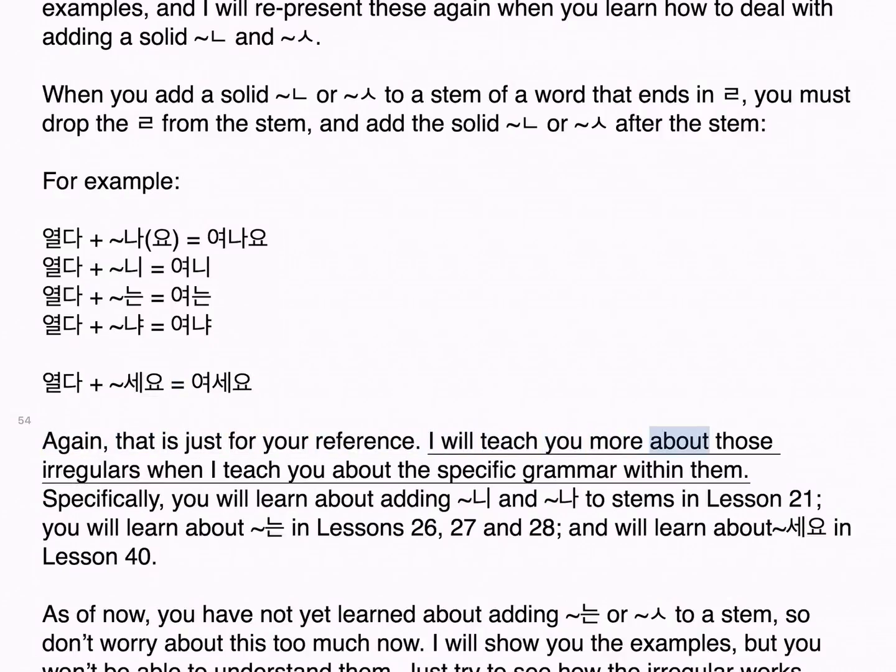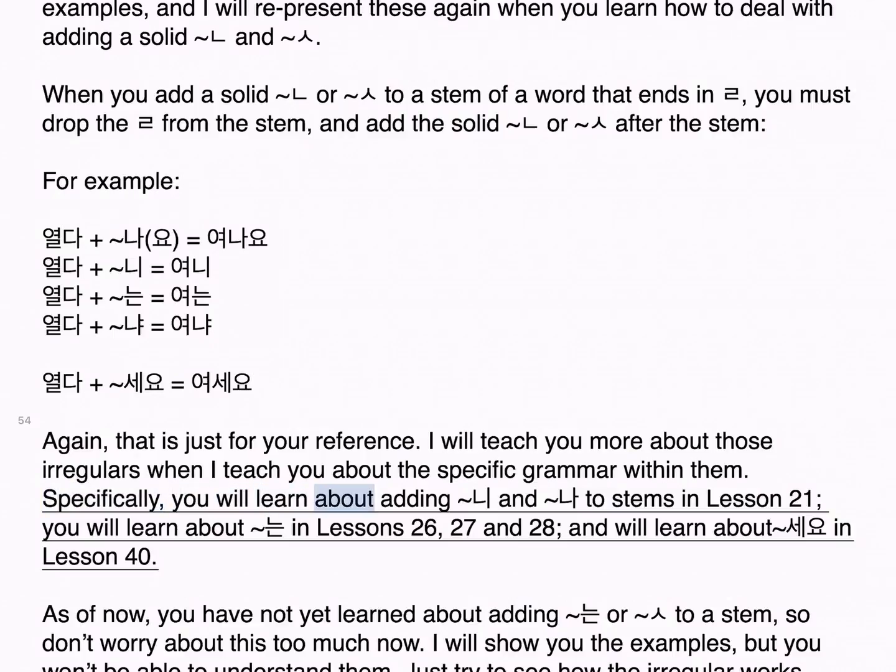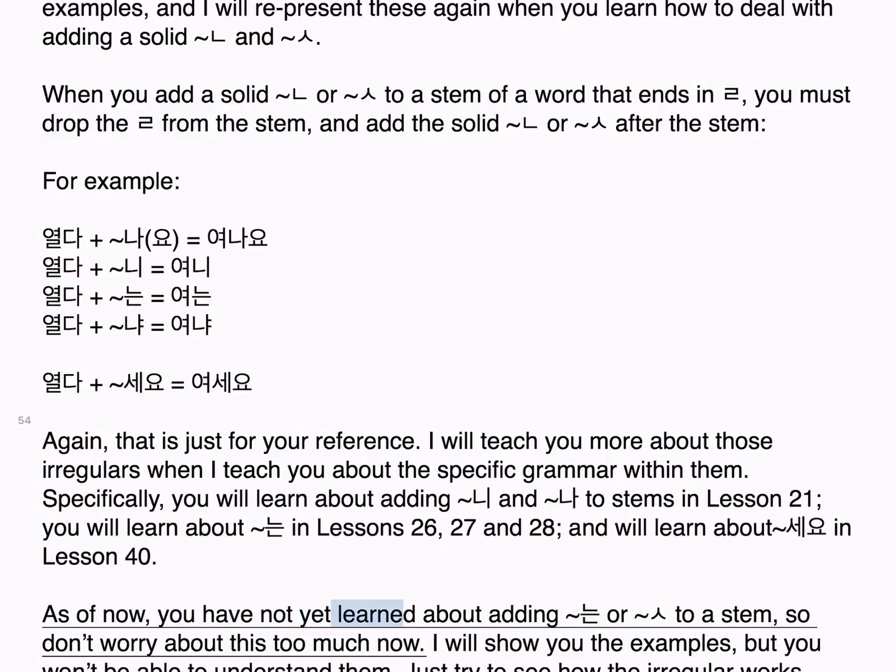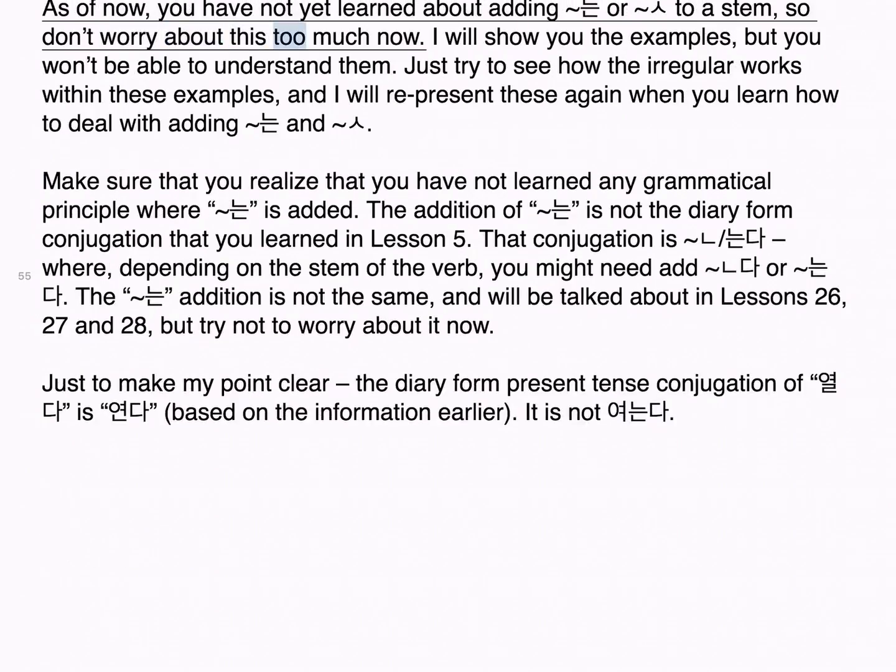I will teach you more about those irregulars when I teach you about the specific grammar within them. Specifically, you will learn about adding 니 and 냐 to stems in lesson 21. You will learn about 는 in lessons 26, 27 and 28, and will learn about 세요 in lesson 40. As of now, you have not yet learned about adding 는 or 세요 to a stem, so don't worry about this too much now.